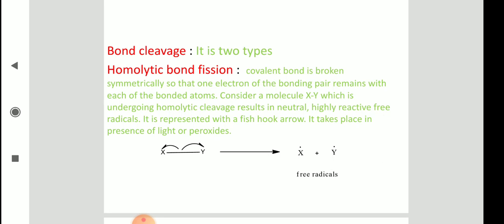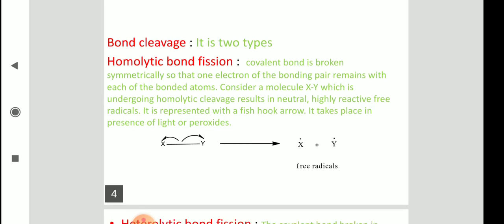Let us see. Consider XY as a molecule, covalently bonded, and then homolytic cleavage takes place. The bond is nothing but two electrons. Those two electrons are equally distributed between the bonded atoms X and Y, so that you will get X with one electron, Y with one electron. These are called free radicals. Homolytic cleavage results in the formation of free radicals, which are highly reactive. They are highly unstable.